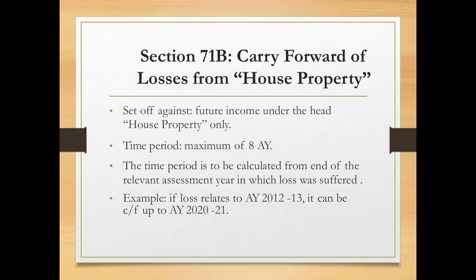It can be carried forward up to assessment year 2020-21, and till then they can do the adjustment. If no adjustment is done even after that, the amount will be cancelled. So this is the provision for carry forward of losses from house property.